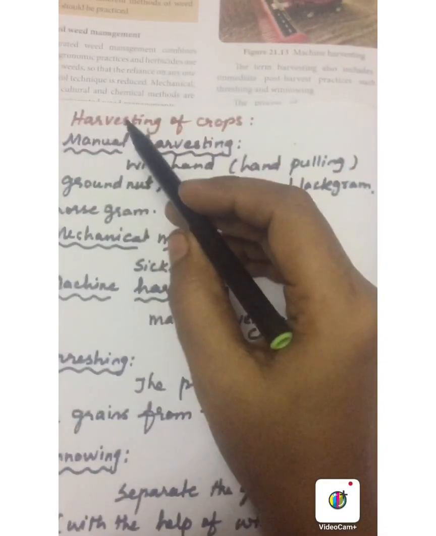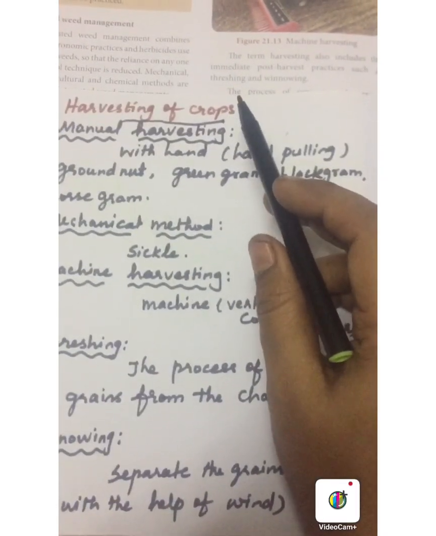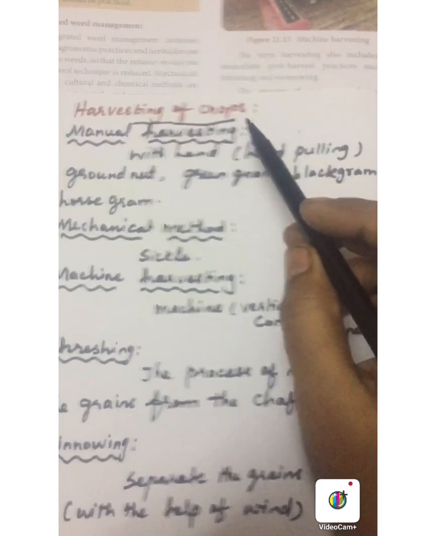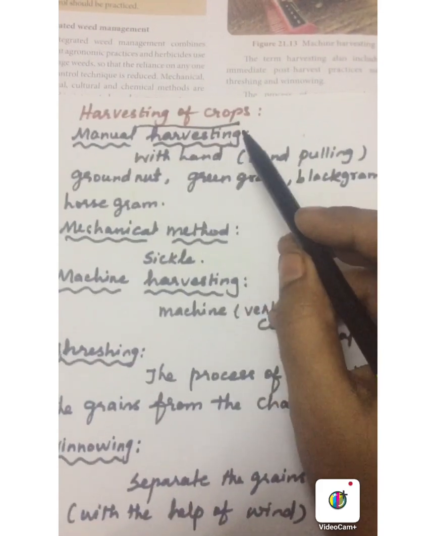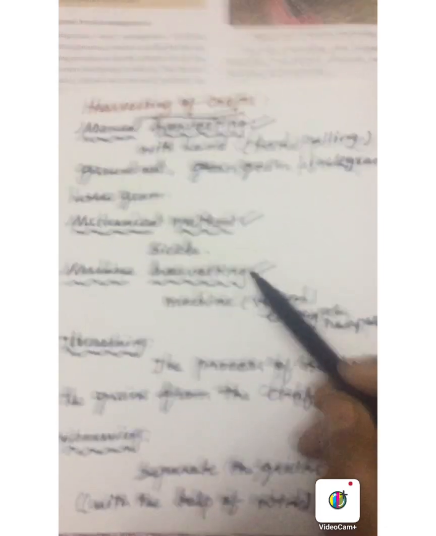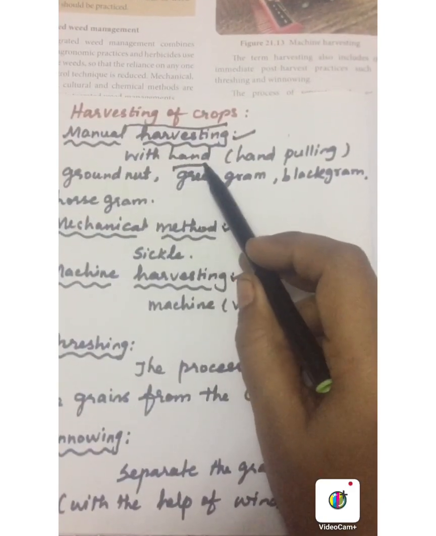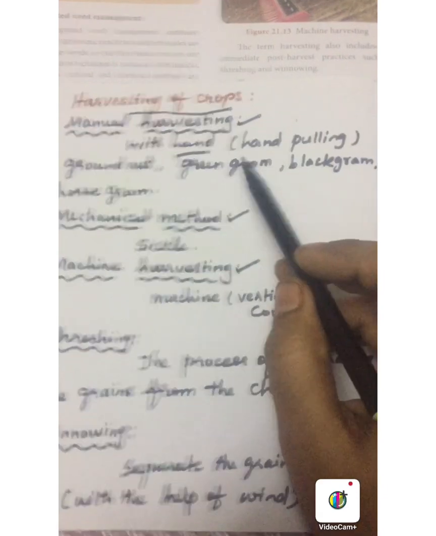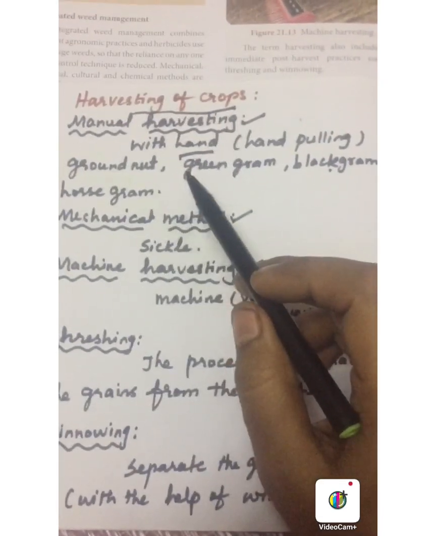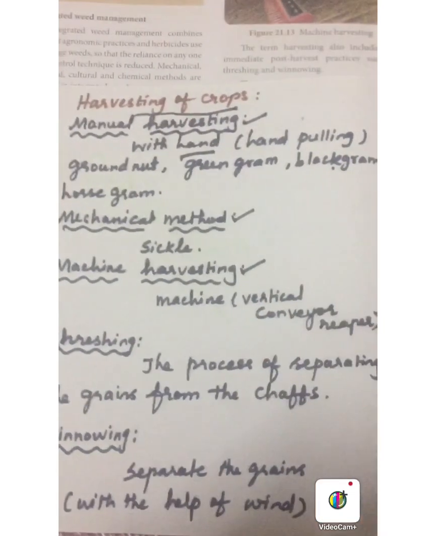Next, harvesting of crops. The harvesting is also an important practice in crop production. Harvesting means cutting and gathering the crops from the field. So manual harvesting, mechanical harvesting, and machine harvesting are used to harvest the crops from the field. In manual harvesting, we use the hands to harvest the crops. Groundnut, green gram, black gram, and horse gram are harvested using the hand.